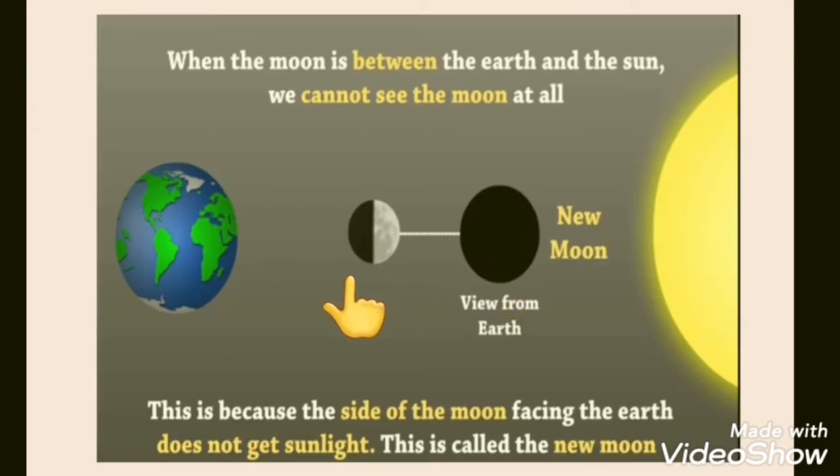As we can see that at this part the sunlight is not falling, and at this part the sunlight is falling. Half of the part the light is not getting, and half of the part the light is getting of the sun. So this part which is visible to the earth is black and dark in color, and this part we call a new moon.